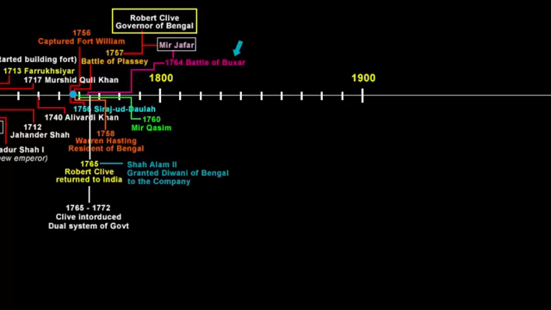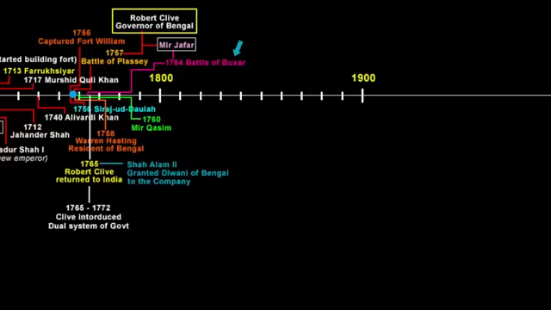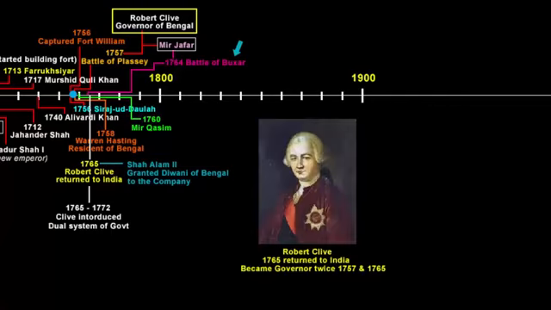Now apart from becoming a Diwan and acquiring more resources, power and authority, the company officials had an unfulfilled wish. Each company official began to have visions of living like a Nawab. Now if you remember, in the beginning I said a lot of the company officials made millions of pounds and lived a lavish lifestyle back in England, all looted from the Indian treasury. One such person was Robert Clive. He made a lot of money in India.